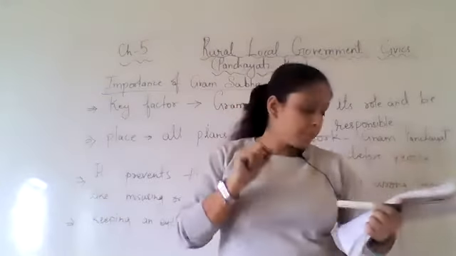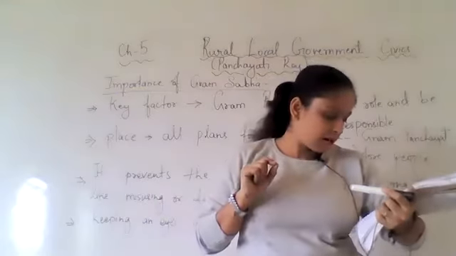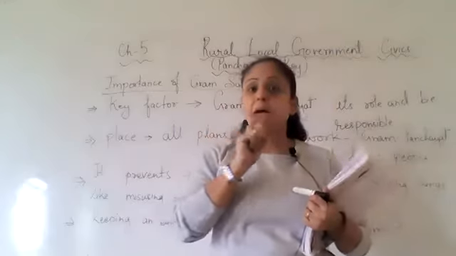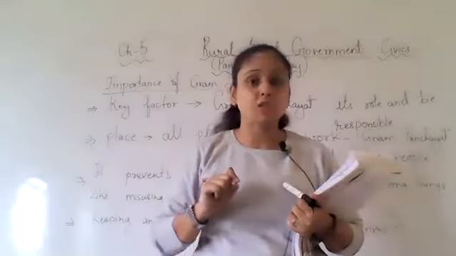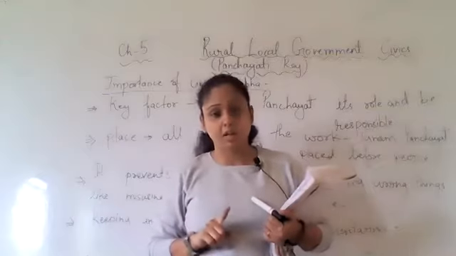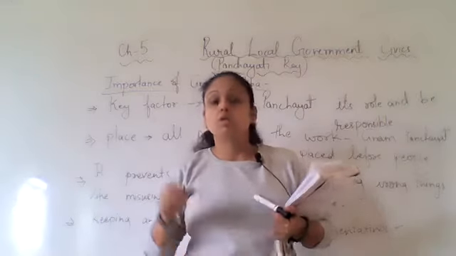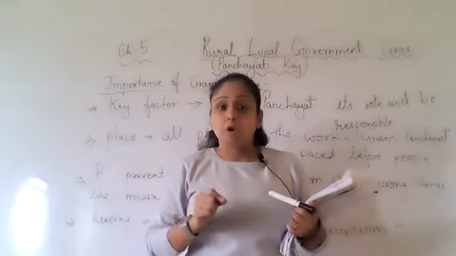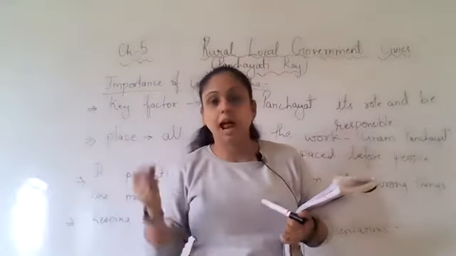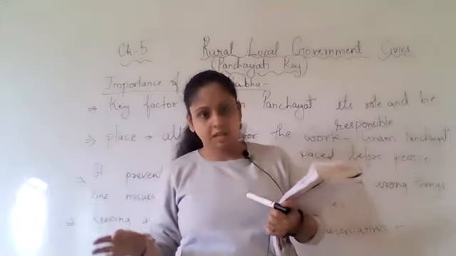Their BPL card was there, and there was a man named Om Prakash who was actually very poor, and his name was not in the BPL list. So that was not done, and the villagers noticed that and discussed it, and that was done later, right?